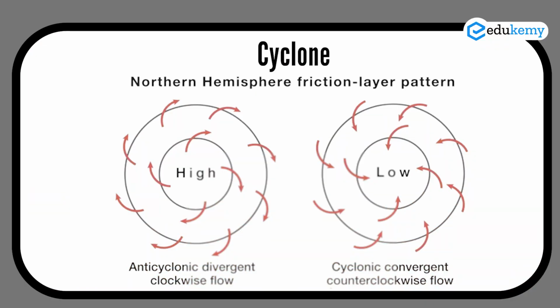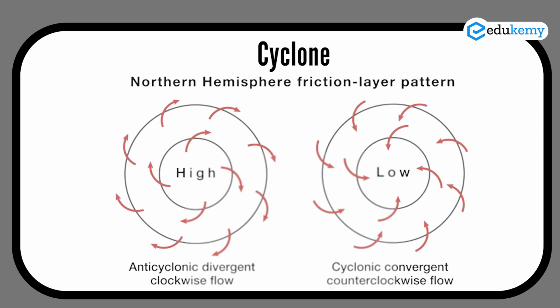Because of low pressure conditions, as the winds converge, remember, in the Northern Hemisphere, the cyclones have an anti-clockwise direction. If you remember that cyclones in the north are anti-clockwise, you will know that the anticyclones in the north will be clockwise. Looking from the top, clockwise rotation in the Northern Hemisphere is an anticyclone, and anti-clockwise rotation in the Northern Hemisphere is a cyclone.